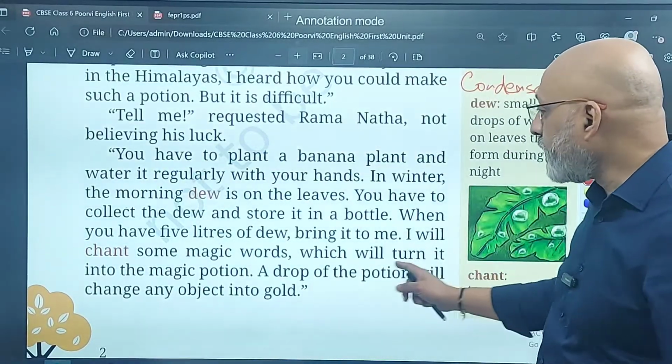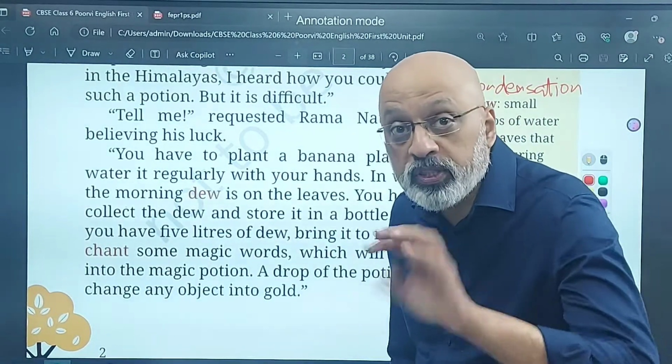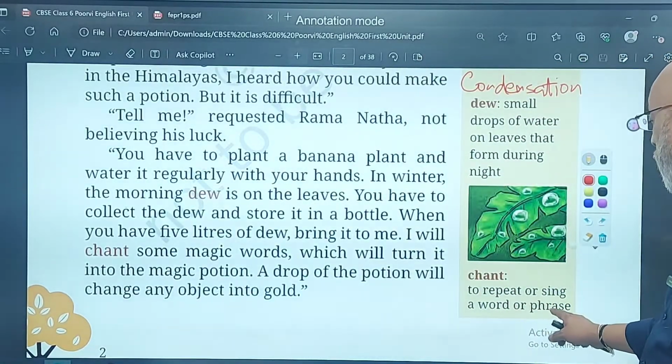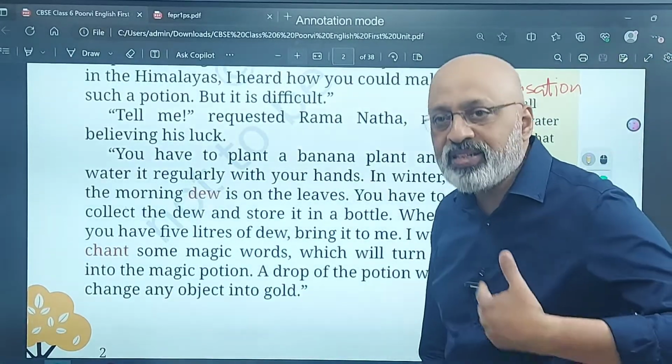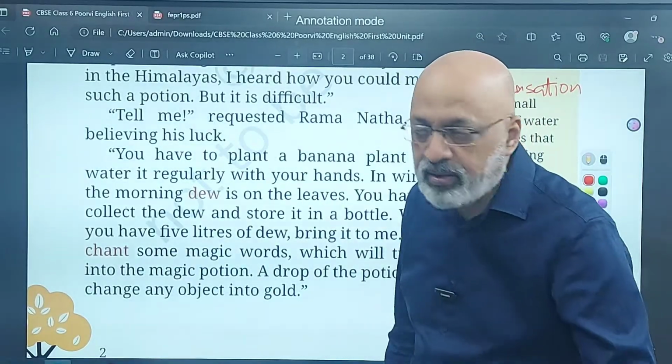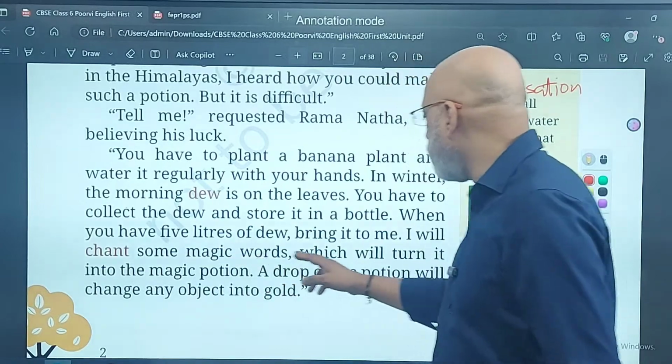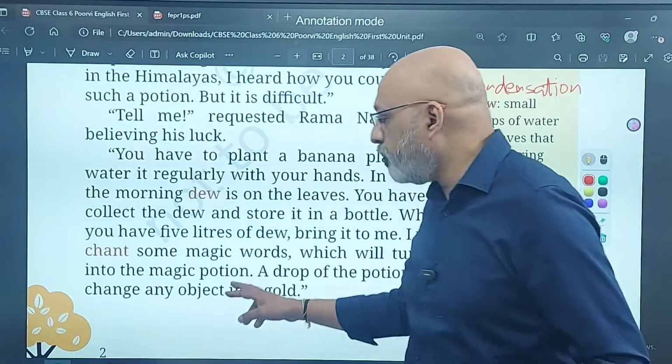Okay. I will chant. I will chant. Chant means to repeat or sing a word or a phrase which is usually considered, it's mostly in Sanskrit, and it is some kind of a mantra. Okay, some magic words which will turn it into the magic potion.